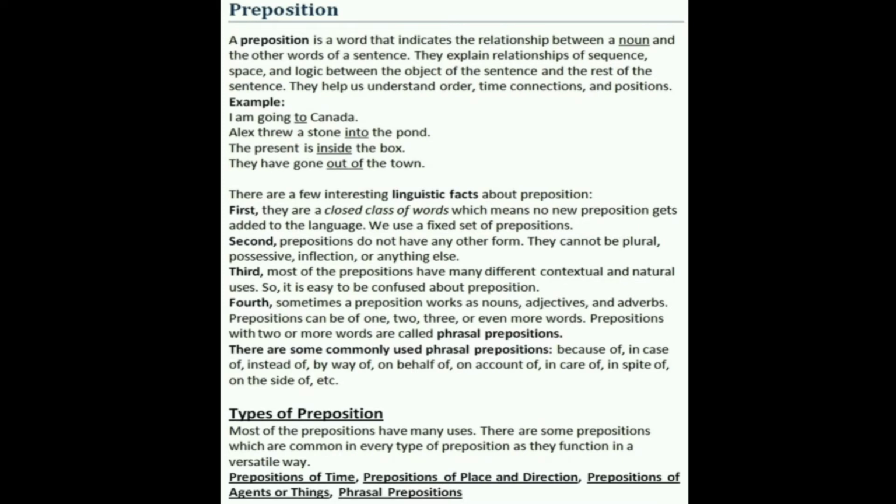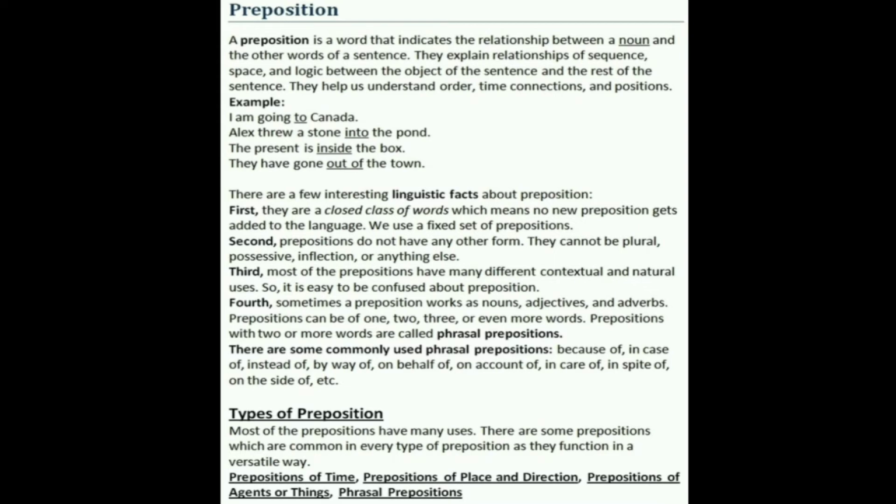Prepositions can be of one, two, three, or even more words. Prepositions with two or more words are called phrasal prepositions. A few commonly used phrasal prepositions are because of, in case of, instead of, by way of, on behalf of, on account of, in care of, in spite of, on the side of, etc. I think you all have heard these words actually.